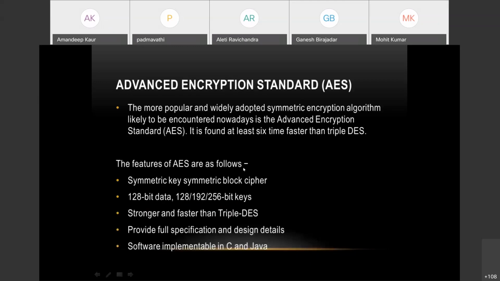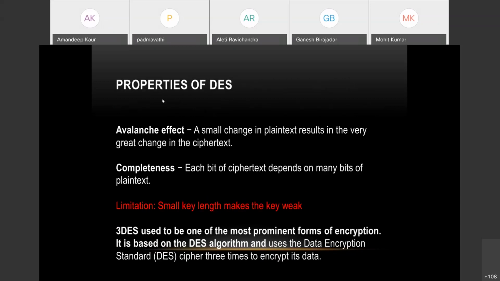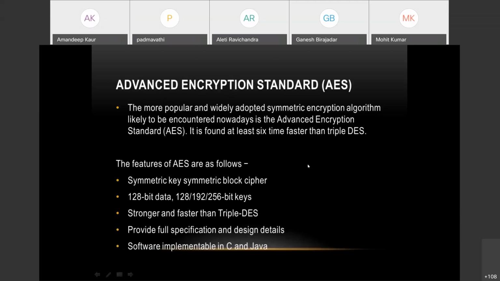Then after this, there is another method called the Advanced Encryption Standard. This overpowers DES and Triple DES as well. It is used in many kinds of applications, and it is popular and widely adopted. This is also a symmetric encryption algorithm, just like DES. And it is found to be 6 times faster than Triple DES. So you can imagine its capability.